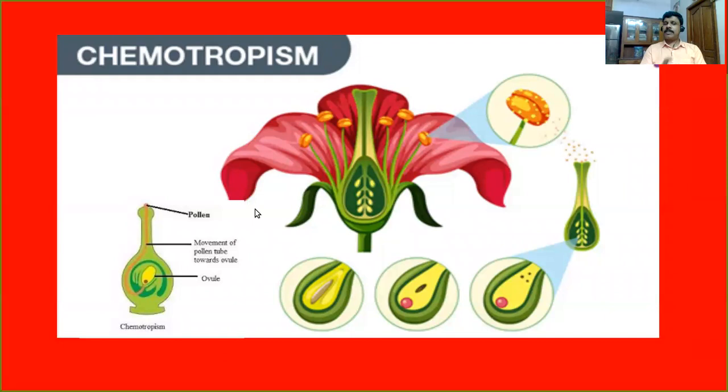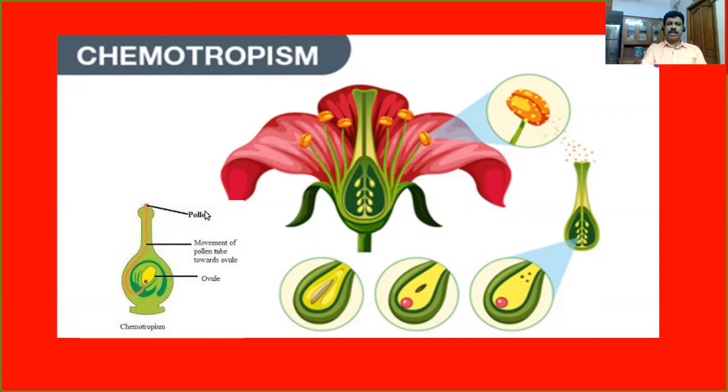We have to discuss one more tropic movement called chemotropism. What is called chemotropism? The movement of a plant part in response to the stimulus of chemicals. Better example, the growth of the pollen tube. Have you heard about pollination? Yes, transfer of pollen grains from anther to stigma.